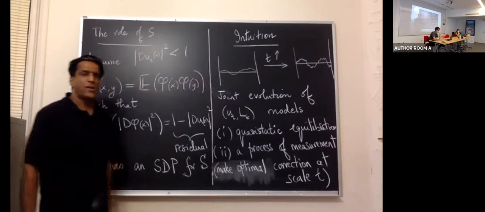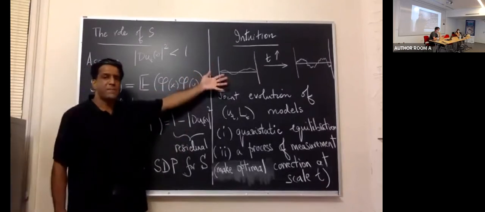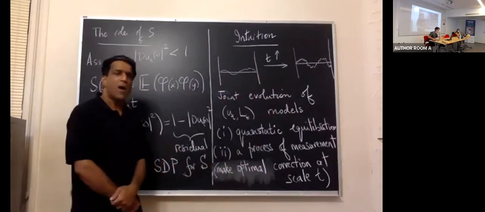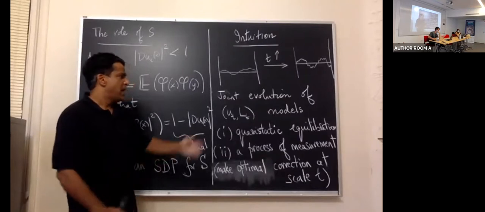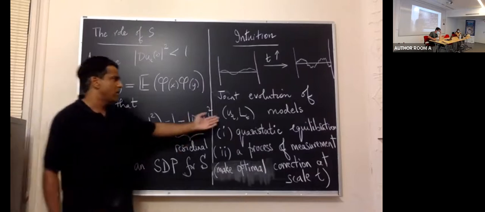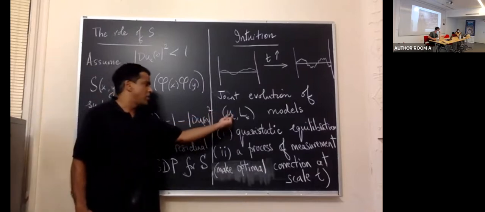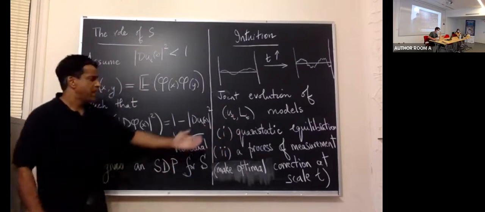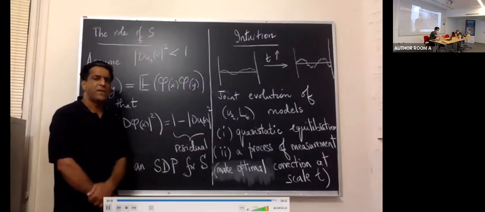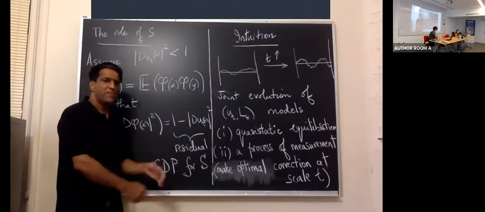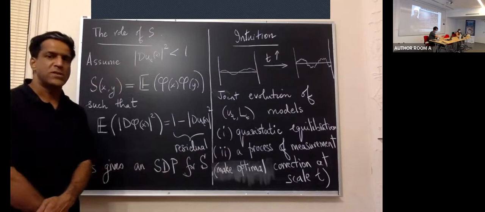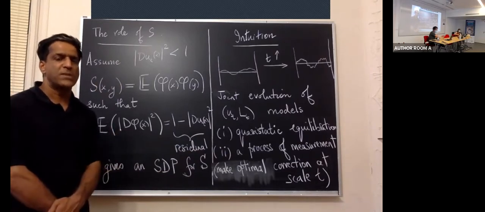Some intuition for what's going on is the following. What's really going on is that I've got a subsolution, and I'm adding in fluctuations at finer and finer scales, but in a controlled way of the subsolution. And at the physical level, one can think about this kind of joint evolution equation for the Gaussian measure described by this mean and that covariance kernel as a process of quasi-static equilibration. I prefer, rather than the physical interpretation, the Bayesian interpretation, which allows me to think about this problem as a process of measurement where I keep making optimal corrections in response to my measurements at the state t.